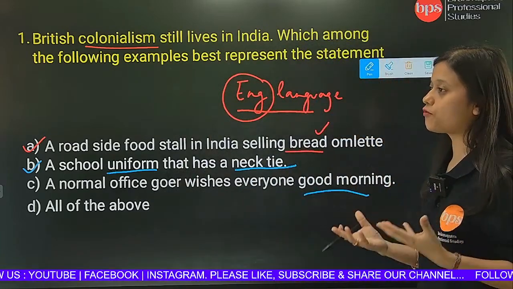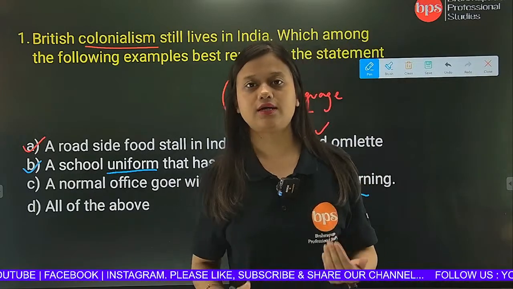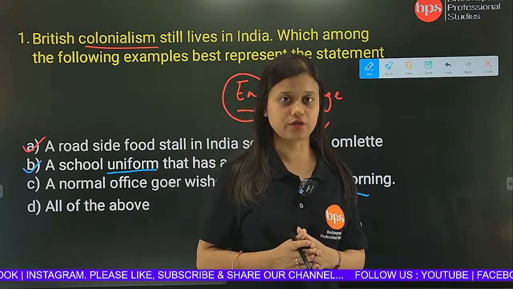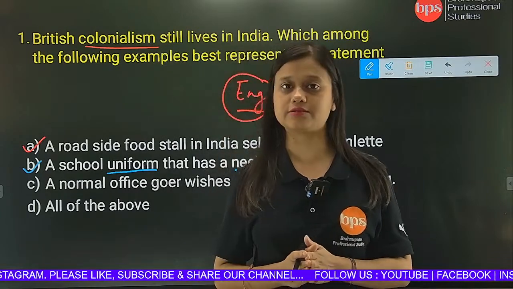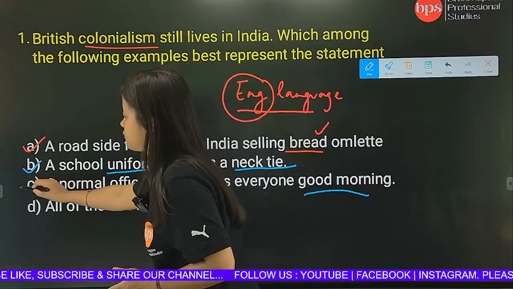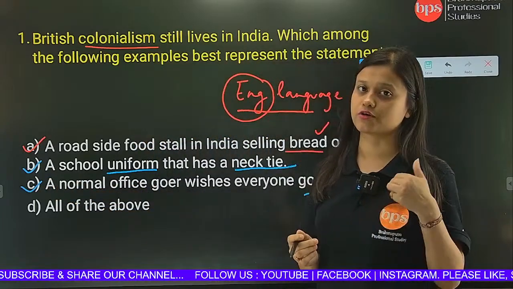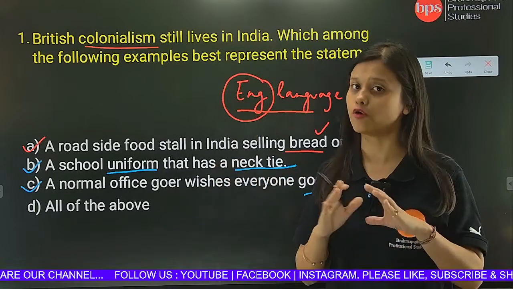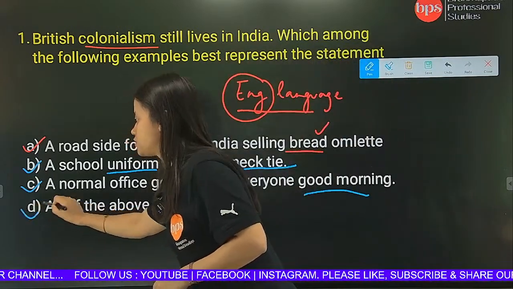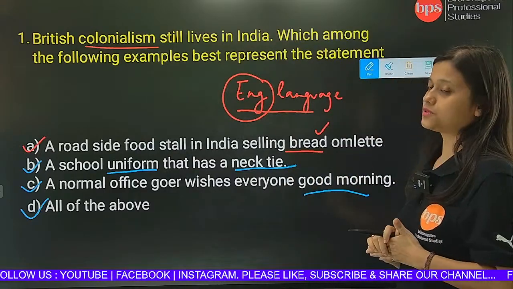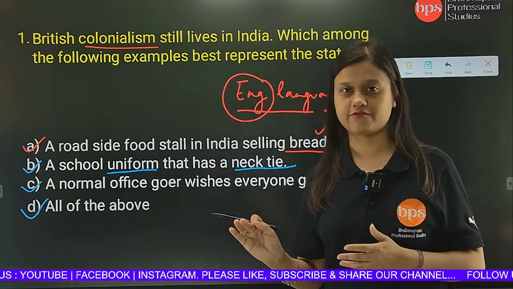So you see what we are doing. Even in our day-to-day conversations, we are trying to have the imprint of British colonialism in our culture. So that is why we can say that even option C is a continuation of British colonialism. Likewise, since A, B, C have all become correct, option D is the correct answer. So your correct answer would be option number D, which says all of the above.